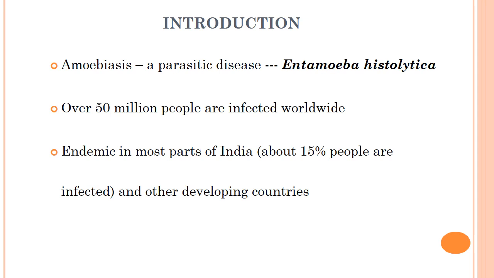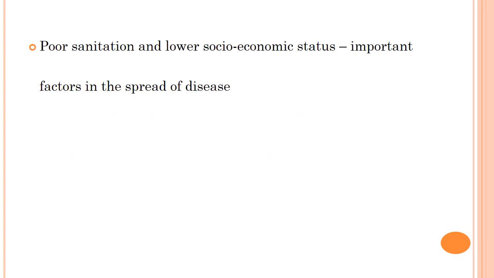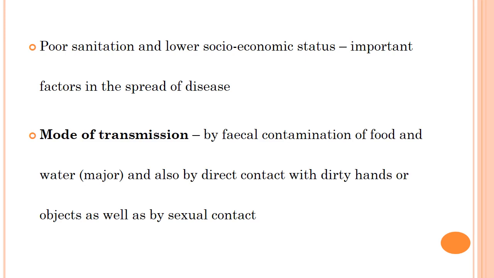Introduction. Amoebiasis is a parasitic disease caused by Entamoeba histolytica. Over 15 million people are infected worldwide. It is endemic in most parts of India and other developing countries. Poor sanitation and lower socioeconomic status are important factors in the spread of disease. Mode of transmission is by fecal contamination of food and water, which is a major mode of transmission, and it also occurs by direct contact with dirty hands or objects as well as by sexual contact.